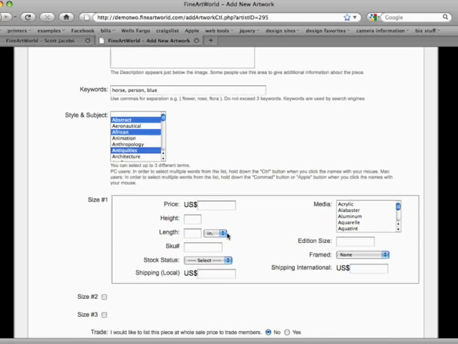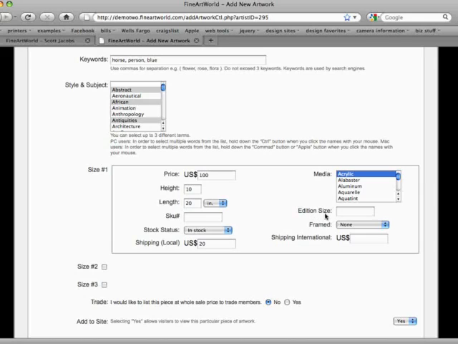Now we need to enter the information for at least one size. We'll enter the price, height, length. If there's a SKU number, you have the option to enter a SKU number. Select a stock status. Enter a local shipping price. Enter the media. If there's an edition size, you can enter the edition size. Select a framing option. And enter a shipping international price.